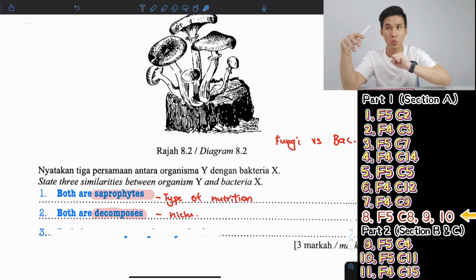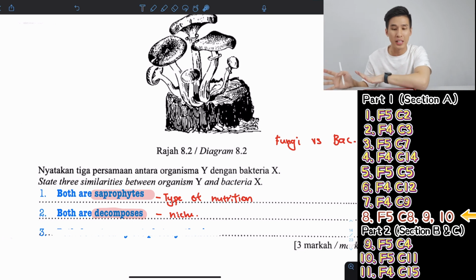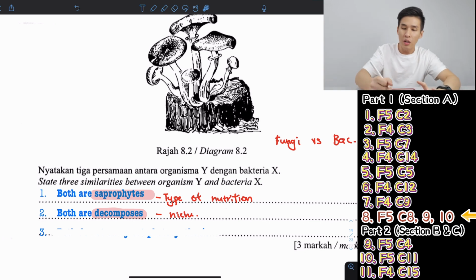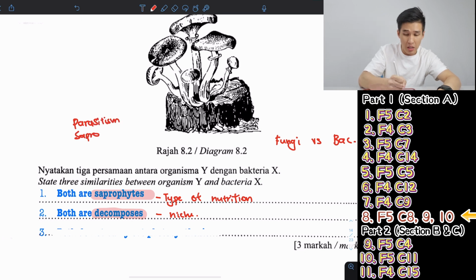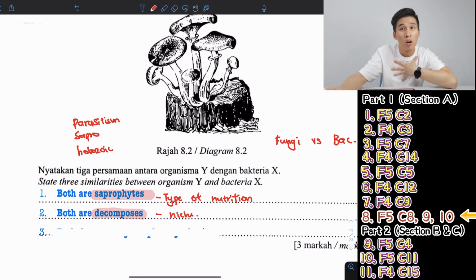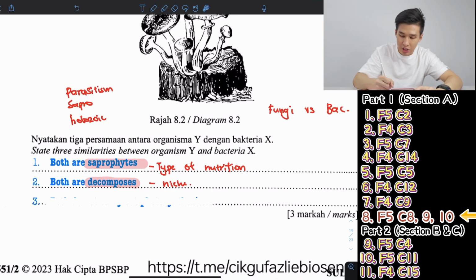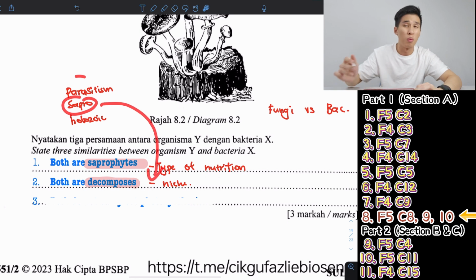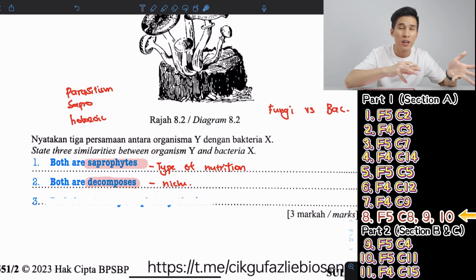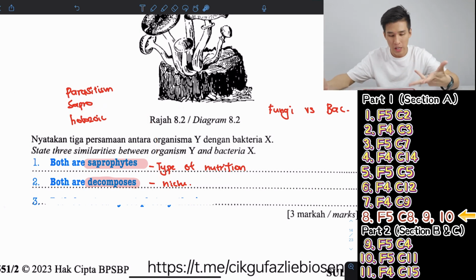We eat things. We don't grow on something that is dead. The third one is called parasitism. So there are 3 kinds of nutrition: parasitism, saprophytism, and holozoic. Holozoic is the most common one, animals, us. Then niche, decomposer. So basically, saprophytes are decomposers since they grow on dead stuff, meaning they break down dead stuff.